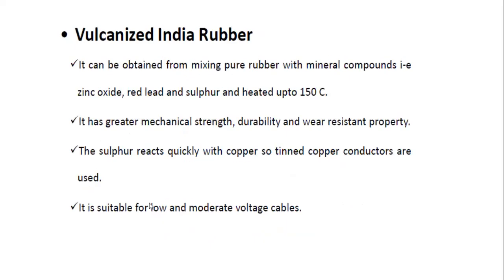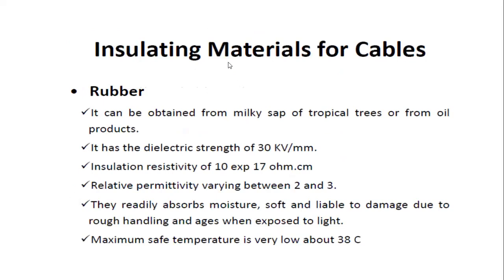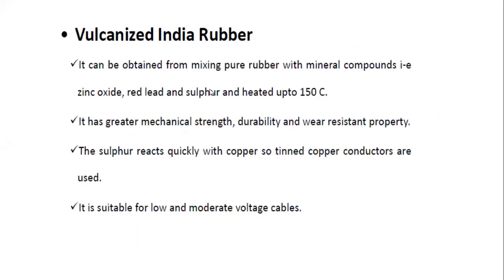These are the various types of insulating materials that will be used for the insulation of underground cables. We have different types of insulating materials, and each material has different properties. For giving protection to the cables, which type of materials are suitable will be decided by their properties only.